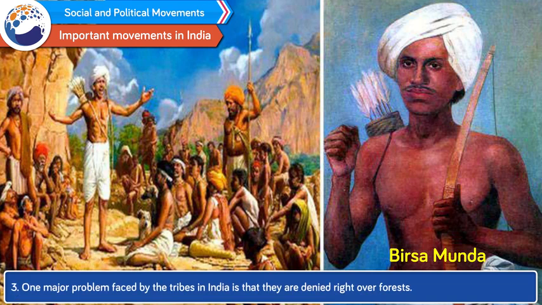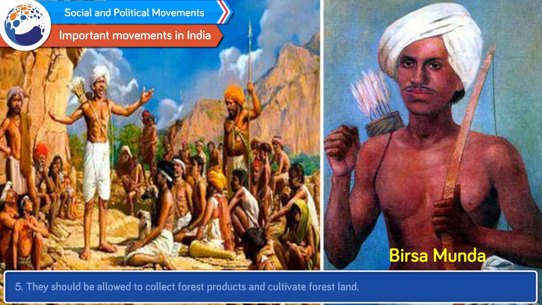3. One major problem faced by the tribes in India is that they are denied right over forests. 4. The main demand of the tribal movement is to accept their right over forests. 5. They should be allowed to collect forest products and cultivate forest land.